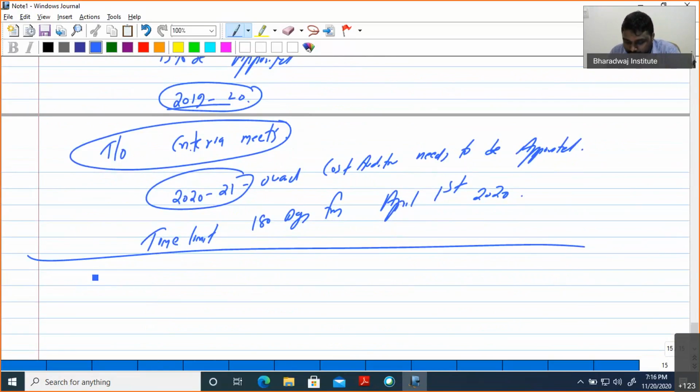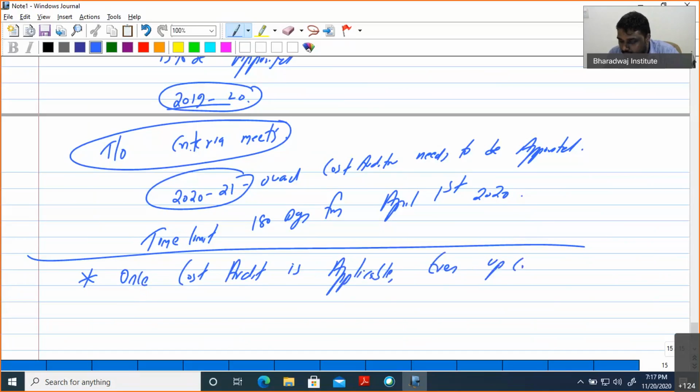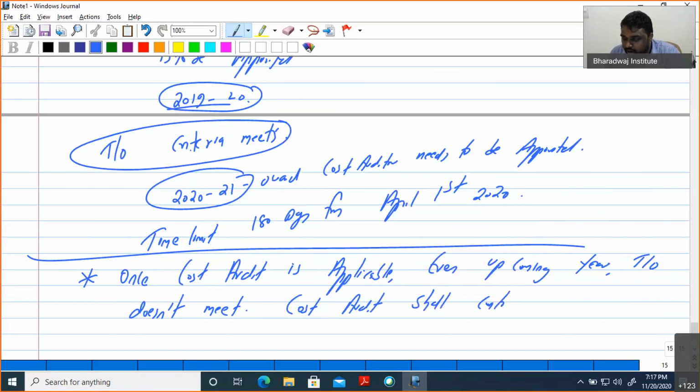Second point, very, very important. Here I am not giving it as a question, I am telling you as a provision itself. Once cost audit is applicable, even if the upcoming year's turnover doesn't meet the criteria, cost audit shall continue.